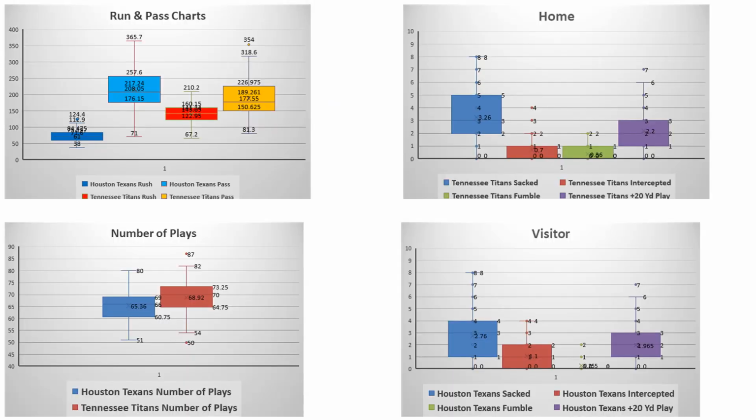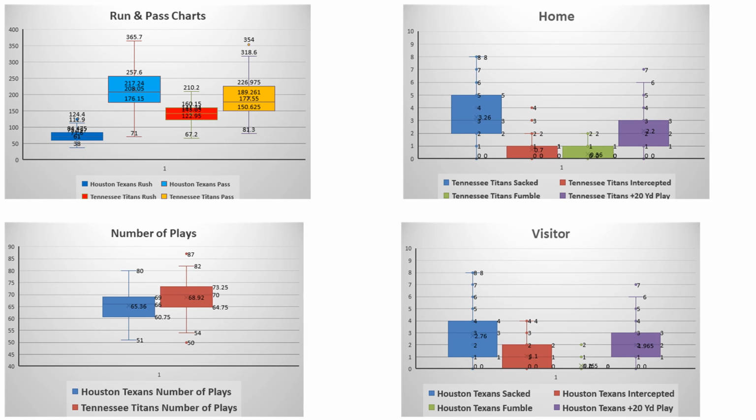When we look at the run pass charts here, what I would really point out is that Houston does not have a completely inept passing game, although it's really hard to tell sometimes how garbage yards get thrown in there. Tennessee definitely has a for real running game.